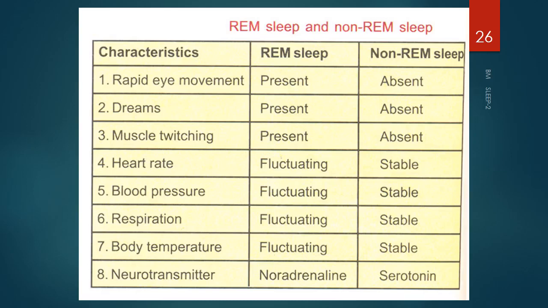Heart rate, blood pressure, respiration and body temperature are stable during non-REM sleep, and they fluctuate during REM sleep. The most important neurotransmitter you've got to concentrate on is serotonin in non-REM sleep, and noradrenaline in REM sleep. Also, don't forget about adenosine and acetylcholine.